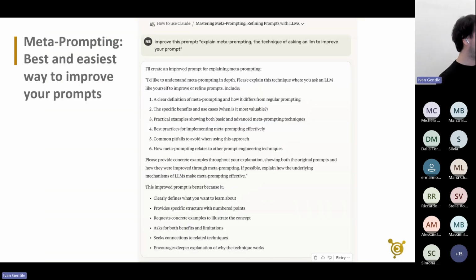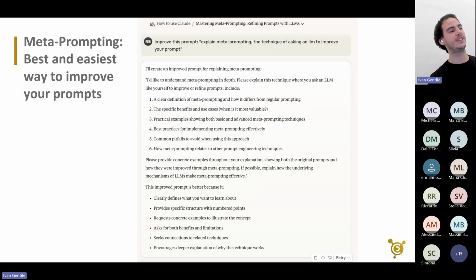Okay, so I told you this kind of prompt engineering introduction. You will say, okay, now every time I need to write all these things. I introduce you to probably one tool that will change how you use LLMs, and this is what I call meta prompting. Let's see an example of a meta prompt.